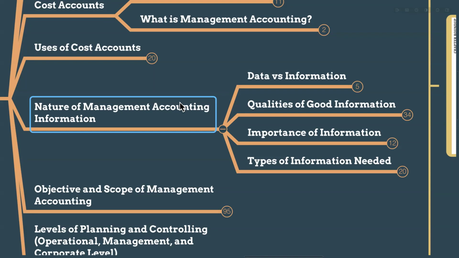But with management accounts, the same small restaurant can analyze which dishes are most profitable, right? They can decide on staffing levels based on busy hours and slow periods, right? They can prepare a budget for the future restaurant expansion, adjusting the menu prices based on the ingredient cost. So these are management accounting purposes.